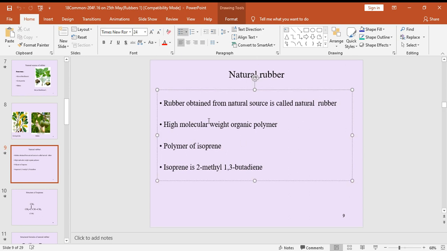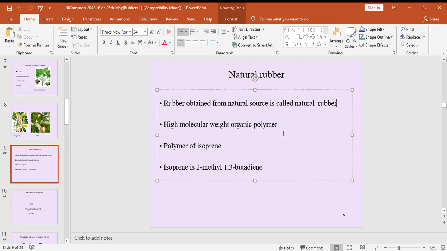Natural rubber is a high molecular weight organic polymer. Now we are in the polymers chapter, so rubber and plastics, types of plastics, all are examples of polymers. Rubber is also a high molecular weight organic polymer, meaning the gram molecular weight of this polymer is very high.